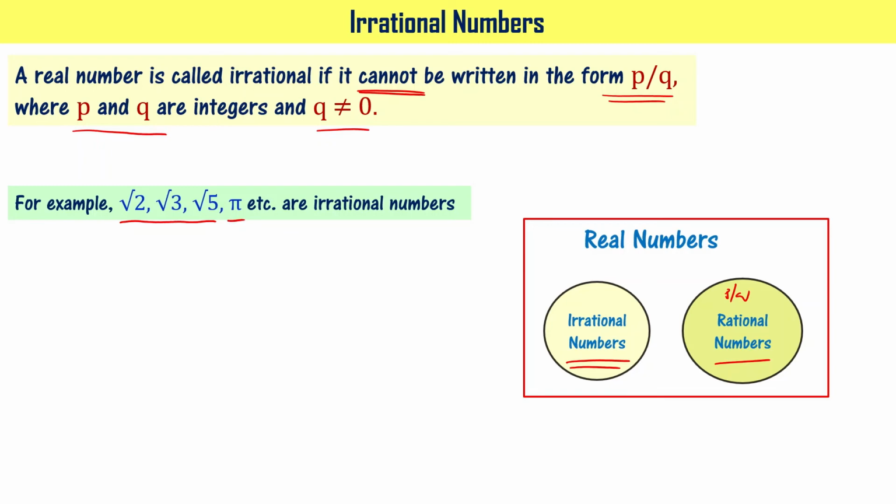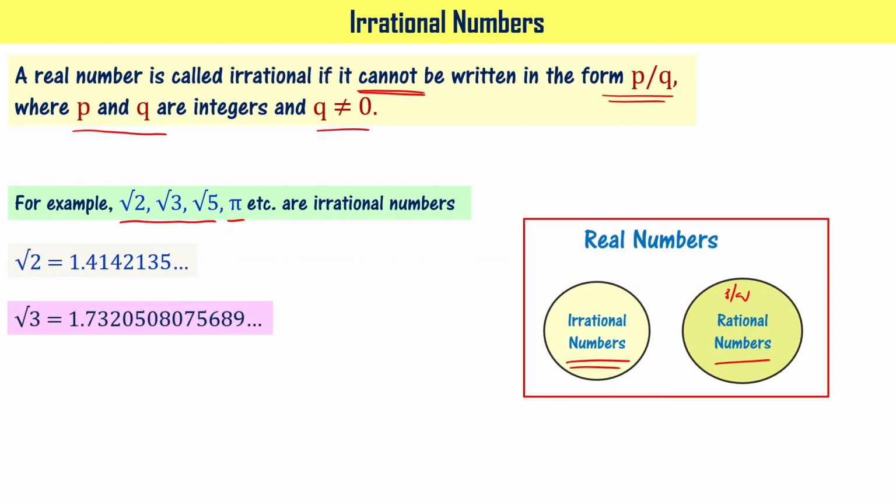Look at the decimal expansion of these numbers. Root 2 can be written as 1.4142135 and so on. Root 3 can be written as 1.732205 and so on. And pi can be written as 3.141592 and so on. When you look at these decimal expansions, what you can say is these are non-terminating, meaning you can write as many digits as you want. And another thing is the decimal expansion is not repeating.